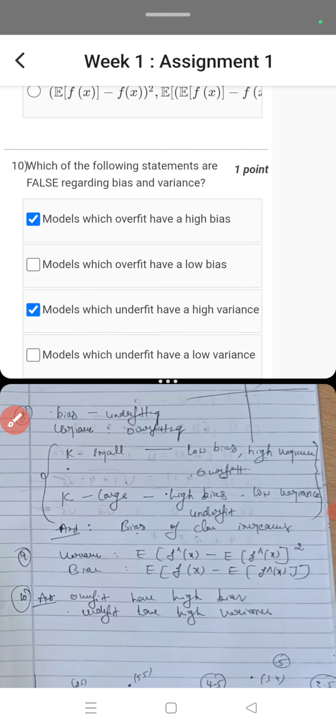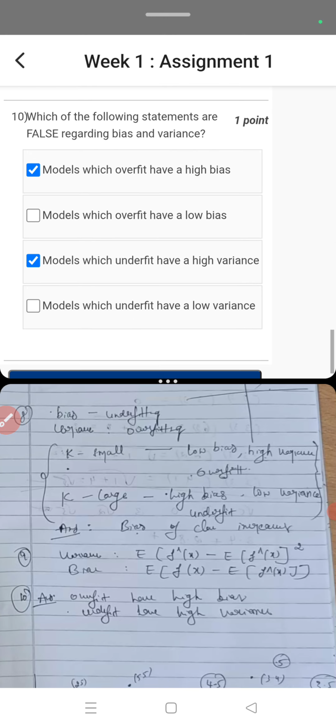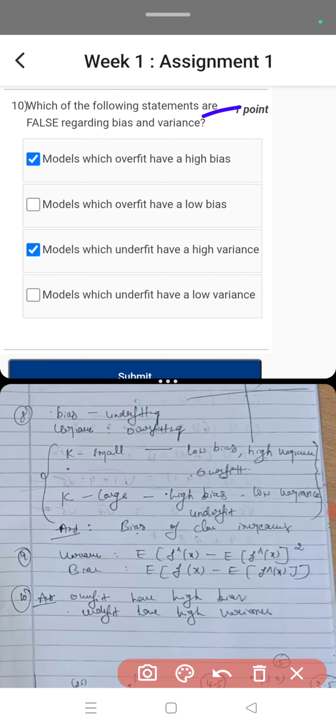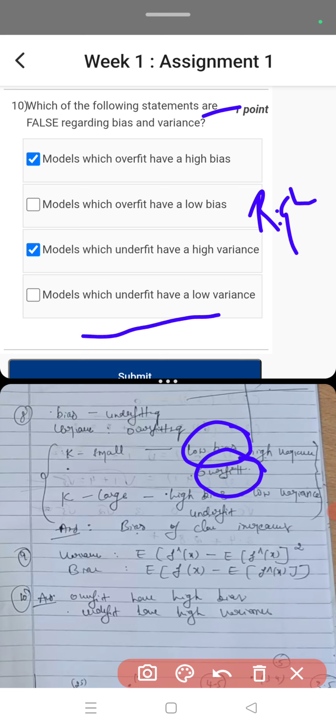10th one: which of the following statements are false regarding bias and variance? So what is the false statement they are asking? Here we can go with respect to the correct ones first. Models which overfit have low bias. You can observe overfit is having low bias, so actually it is a right statement. Models which underfit have a low variance. Underfit has low variance, so it is also right.